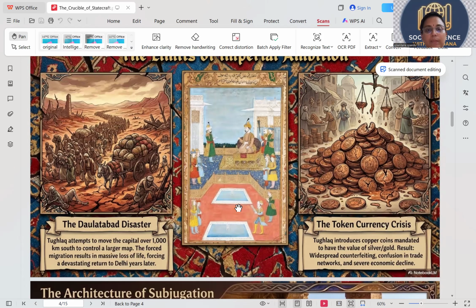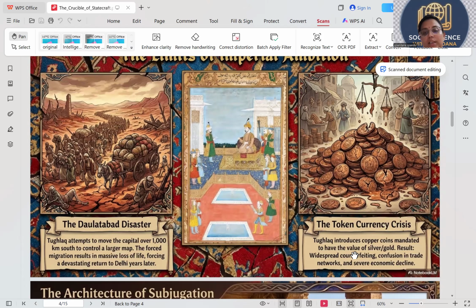And look at this picture. This is a portrait of Muhammad bin Tughlaq. They have put it here. And the token currency crisis. This was one crisis. Anyhow, he moved everybody to Daulatabad, but it was economically not feasible. When he was not in Delhi, it was difficult. So he had to turn the capital back again a few years later. It was a completely disastrous plan. He lost too much income and so much manpower because of this.